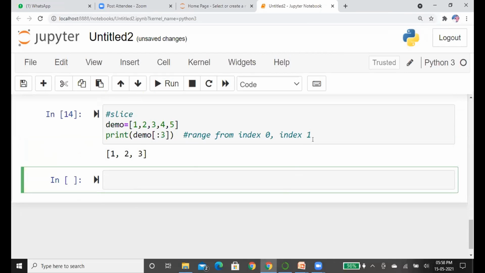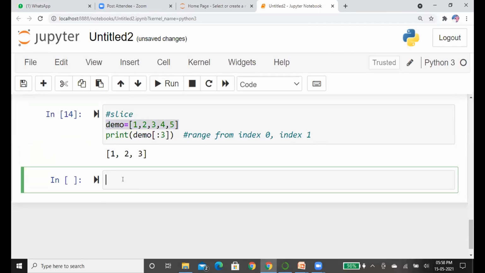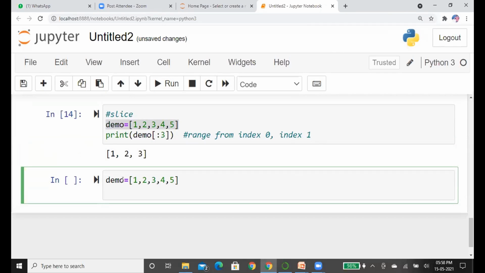Now I just copy this. Okay, we see up to which range we can print, and also we can start from a specified index. You can see that I'm going to start with index 1 and print the entire list.